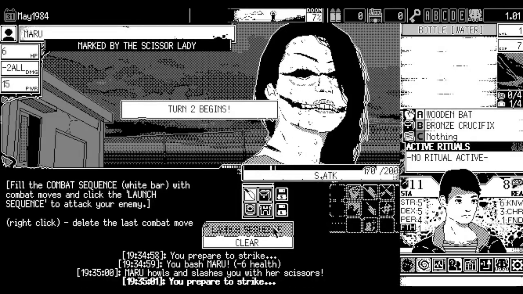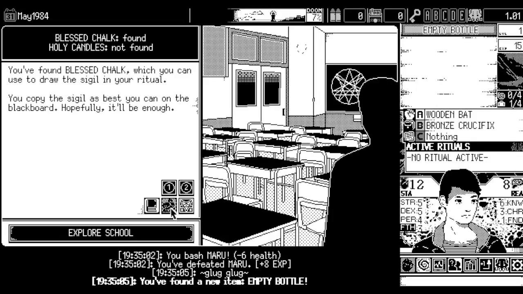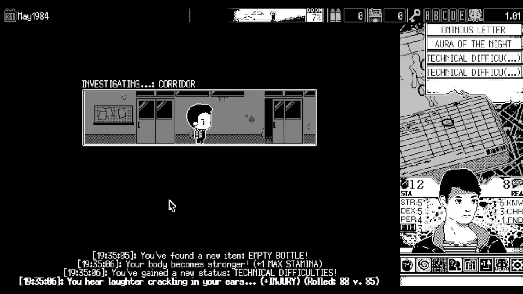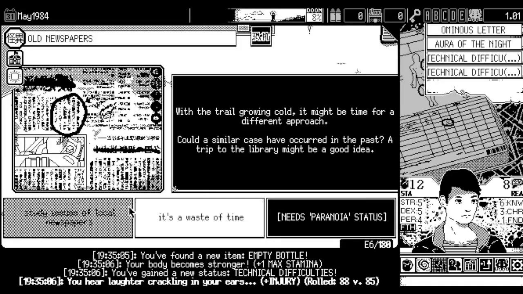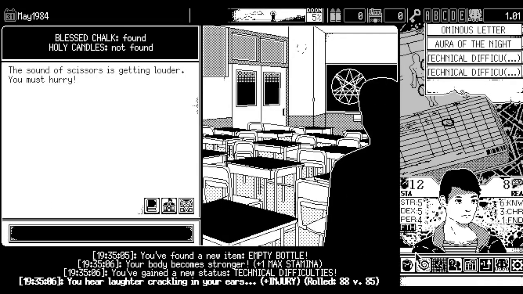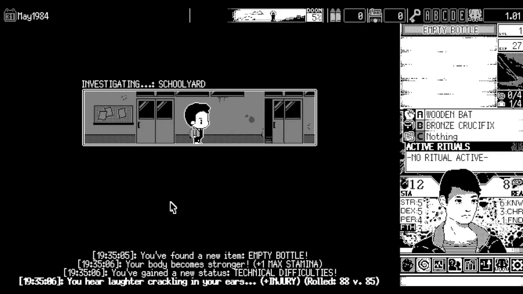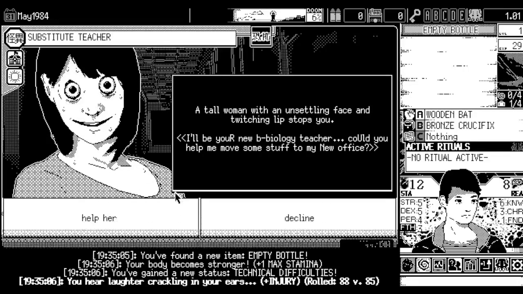It's the bottle of water that's really going to be carrying me, funny enough, because effectively, with the bottle of water, we have 2 extra stamina compared to other characters, which would have 1 with an empty bottle, but it all stacks up to help out. That's all I'm trying to say. 2 stacks of technical difficulties, though. Let's hope neither of them proc, because I need as much reason as possible to survive.